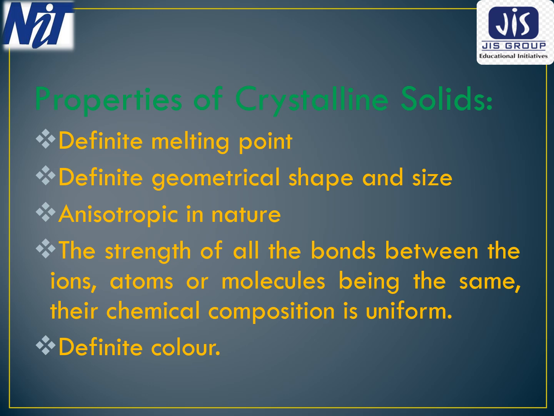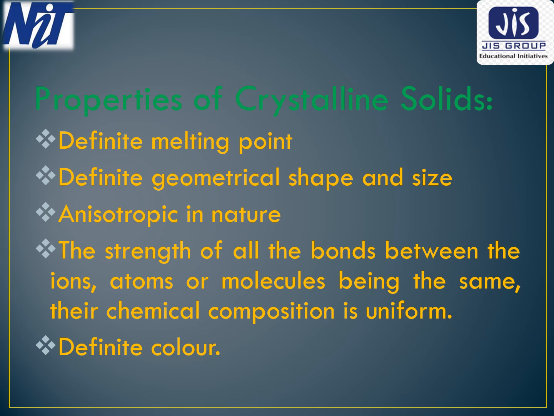Let us discuss the properties of crystalline solids. A crystalline solid has definite melting point. Their geometrical shape and sizes are definite. They are anisotropic in nature. The strength of all the bonds between the ions, atoms, or molecules being the same, their chemical composition is uniform.